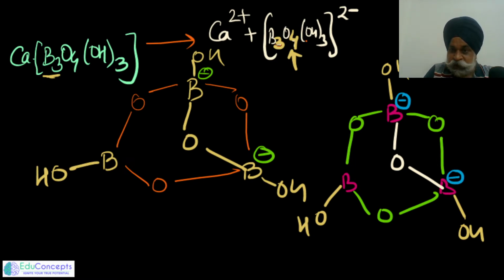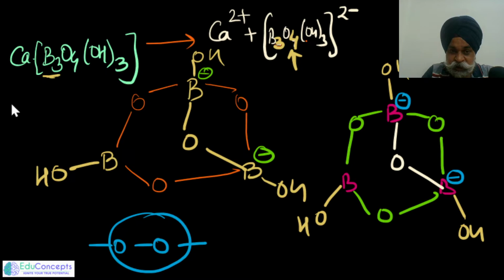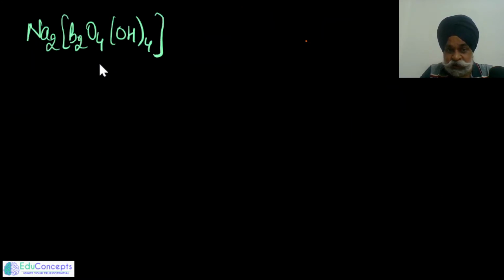Coming to the next part, here also we did not find any peroxy linkage. Another style of question which may be asked as a single integer type is how many BOB bonds are there in this particular structure. So you always have to keep that in mind. Similarly, let us go to this one.